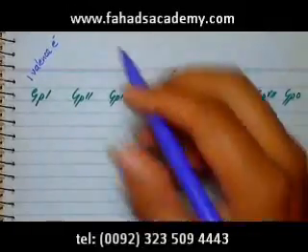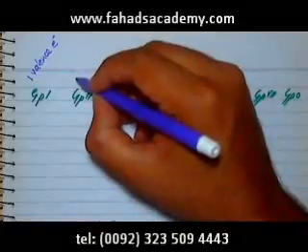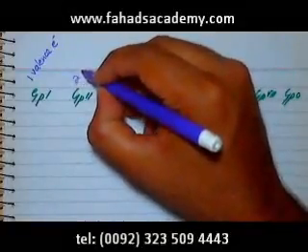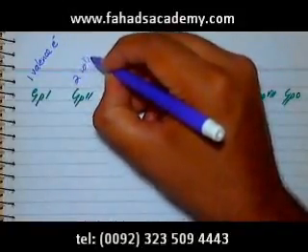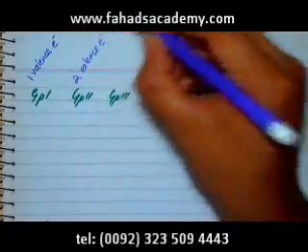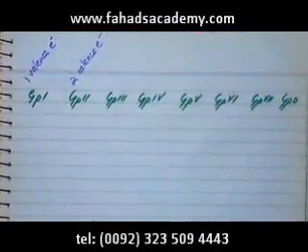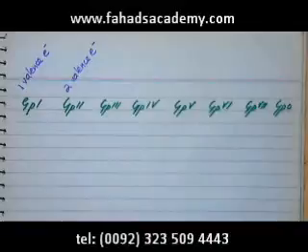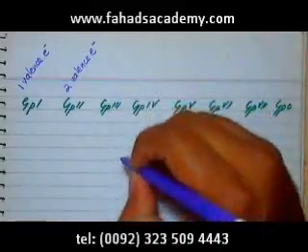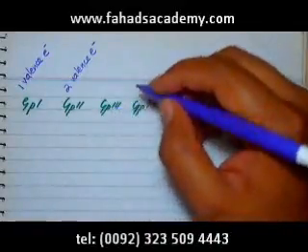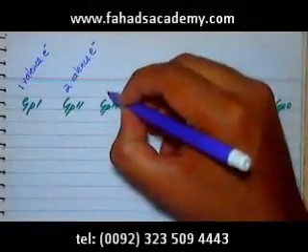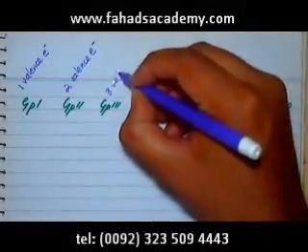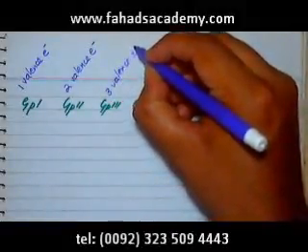Any element in group 2 has 2 valence electrons. So the outer shell of any element in group 2 is going to have 2 valence electrons. Similarly, group 3 is going to have a total of 3 valence electrons.